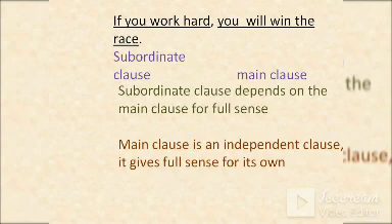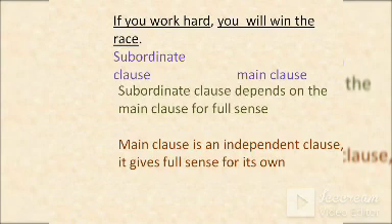So this subordinate clause depends on the main clause for full sense. The subordinate clause depends on the main clause for full sense. And the main clause is an independent clause. It gives full sense on its own. You have to observe that subordinate clause always depends on the main clause. If there is no main clause, there is no subordinate clause.